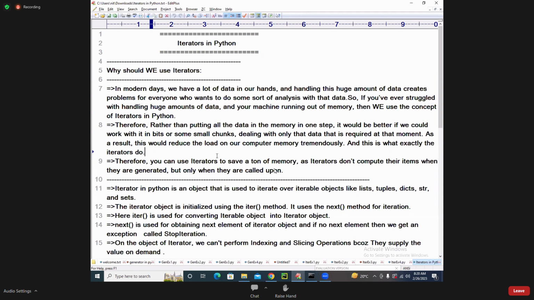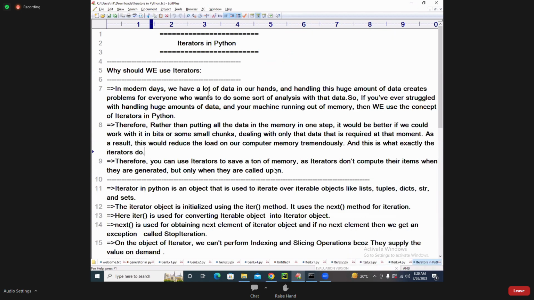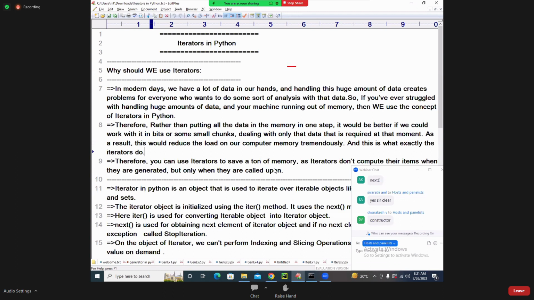Right. Now, next one I want to go for. One small thing is there. See students, in our OOPs, we are using underscore underscore init. What is this meaning? Can you tell me? It is the constructor. Very good. It is the constructor. Similarly, in our iterator, we are having one function, students, which is not necessary to be known. It is an internal part.